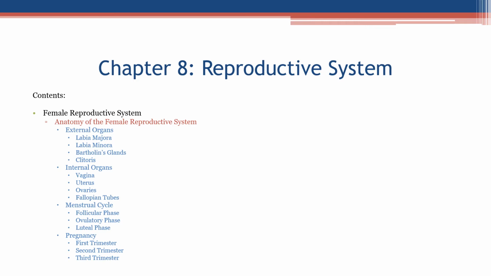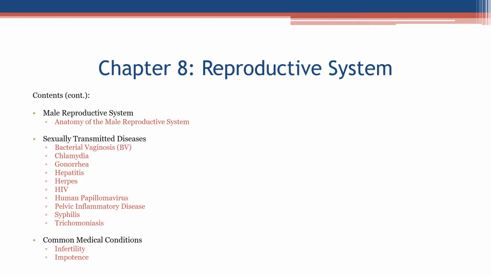Contents in this chapter are: Female Reproductive System, Anatomy of the Female Reproductive System, External Organs, Labia majora, Labia minora, Bartholin's glands, Clitoris, Internal Organs, Vagina, Uterus, Ovaries, Fallopian tubes, Menstrual cycle, Follicular phase, Ovulatory phase, Luteal phase, Pregnancy, First trimester, Second trimester, Third trimester, Male reproductive system, Anatomy of the male reproductive system.